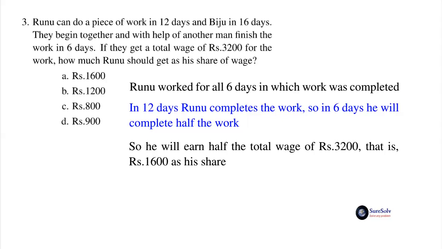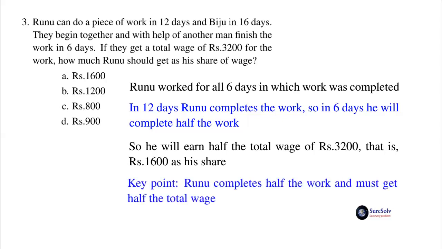You don't have to bother about what Biju or the third man had done at all. The key point to focus on is Runu worked for 6 days and should get as his share the amount proportional to work portion he completed in 6 days. Answer is option A, Rs 1600. Fourth question.